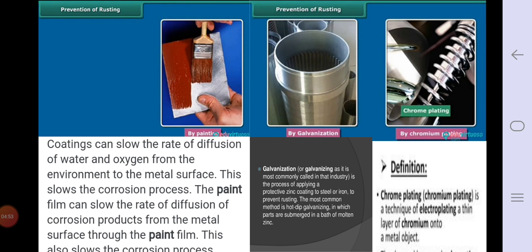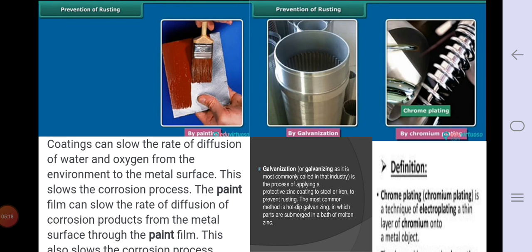Second is the galvanization process, which also prevents the rusting of iron. What is galvanization? The process of applying a protective zinc coating on steel or iron. A zinc coating is applied and because of that rusting is prevented. Another is chrome plating.